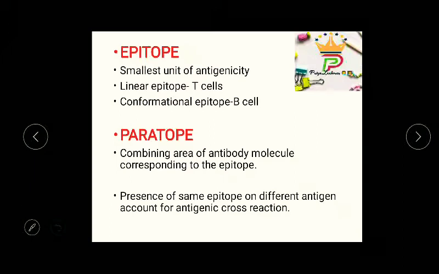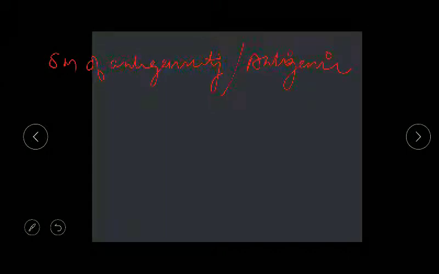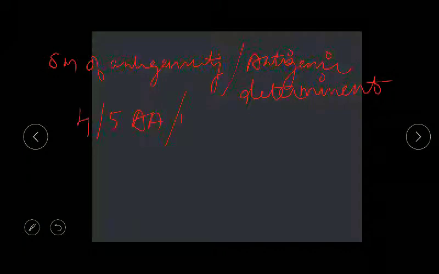Moving to the next topic, epitopes. Epitope is the smallest unit of antigenicity. It is also called as antigenic determinant. It usually consists of 4 or 5 amino acids or monosaccharide residues. Okay. And it usually possesses a specific chemical structure, electrical charge, or spatial configurations.